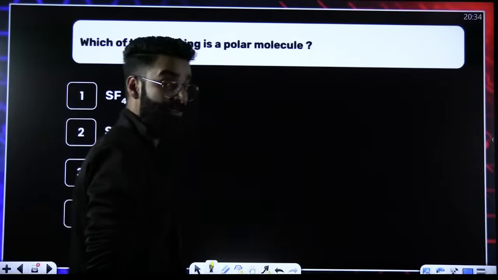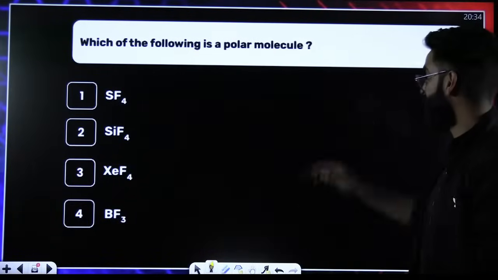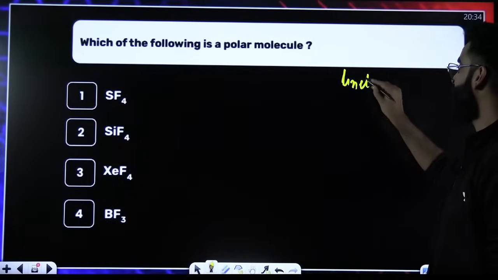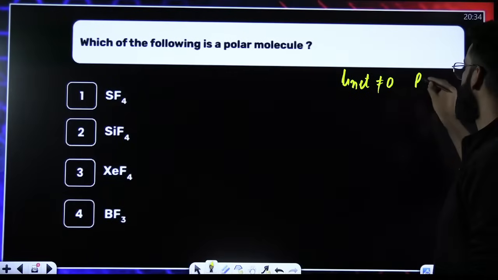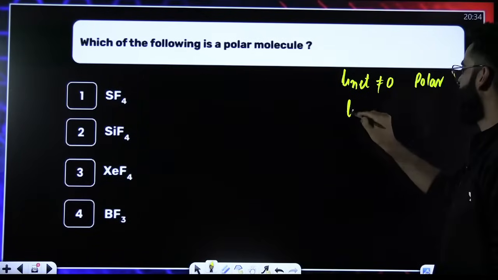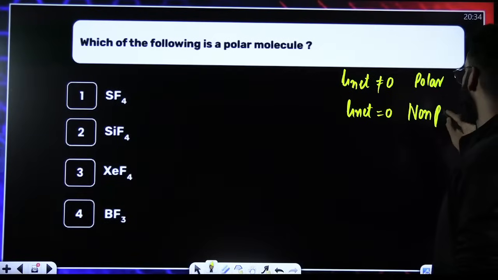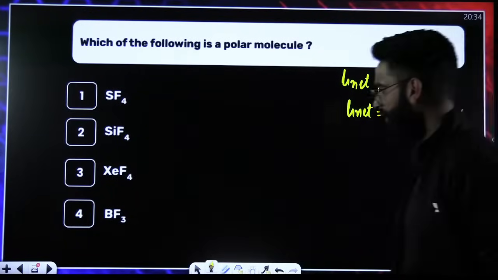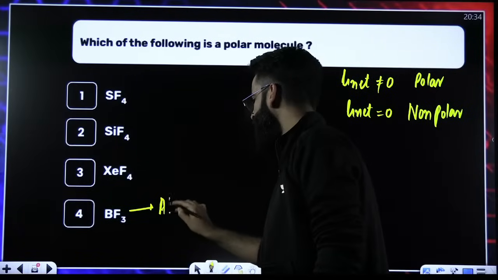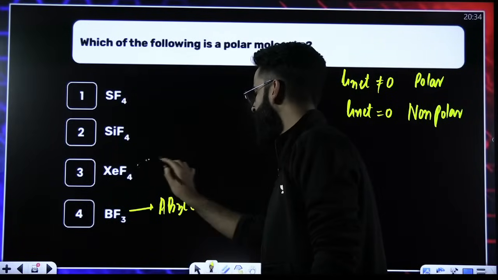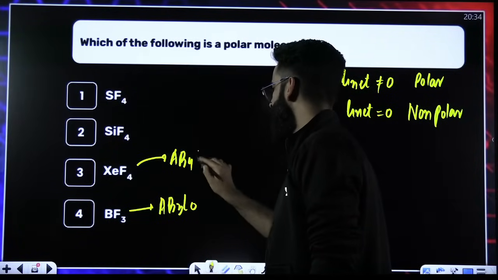Which of the following molecules is polar? How do you check whether the molecule is polar or not? If the net dipole moment is non-zero, the molecule is polar. If the net dipole moment is 0, the molecule is non-polar. This molecule has the type AB3L0. This molecule has the type AB4L2.